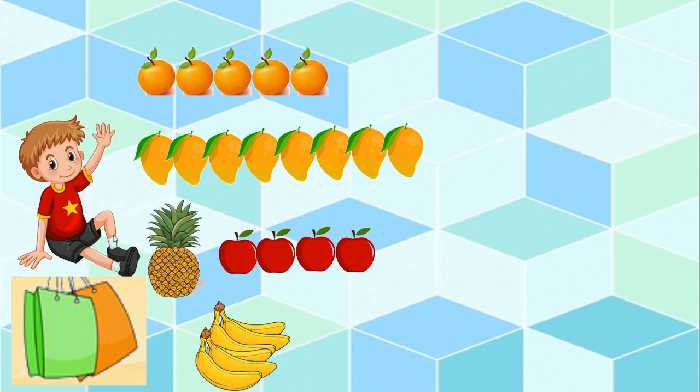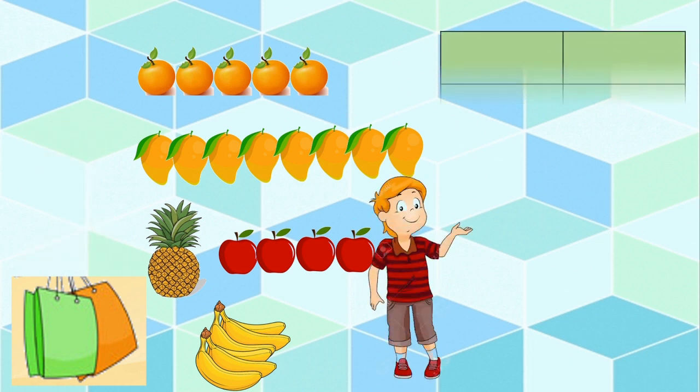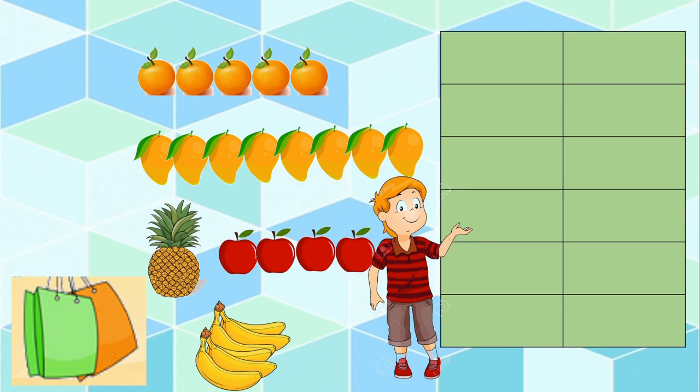For Aman and his family. Here, Aman saw so many fruits and one idea came into Aman's mind. He thought about making the table and writing number of fruits in the table along with their names. We will go through what he has done.